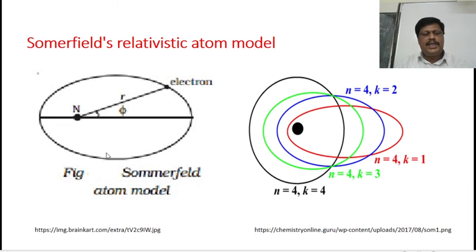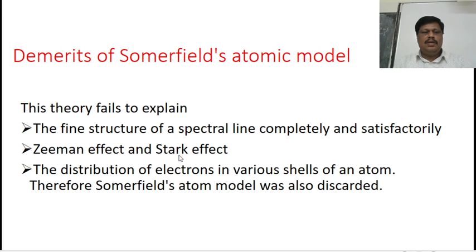Due to variation of the speed, its mass also varies. As its mass varies, its energy also varies according to the relativistic variation of energy and mass. Due to this variation of mass and energy, a large number of spectral lines arise. I mean, a single spectral line consists of a large number of spectral lines, giving rise to fine structure.